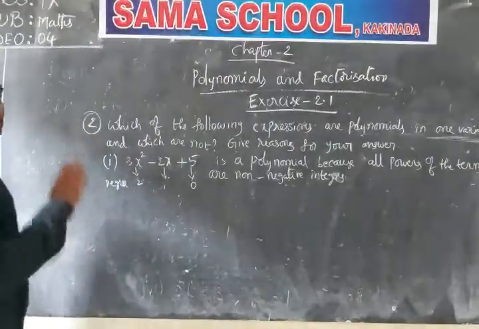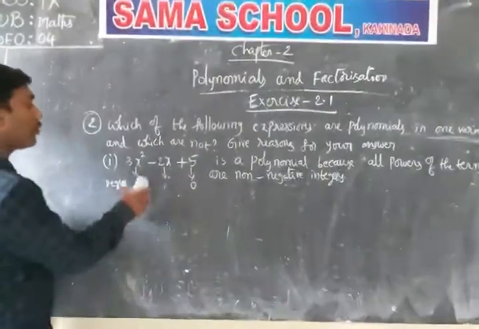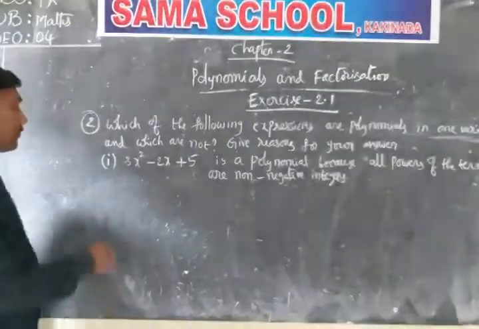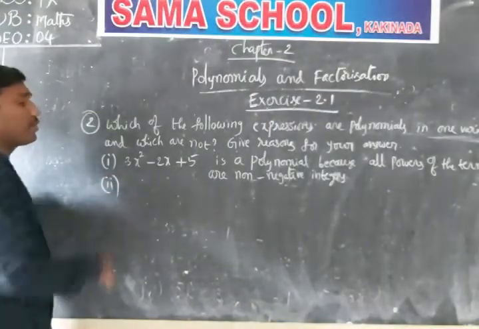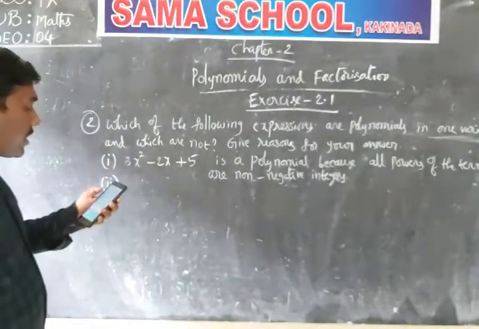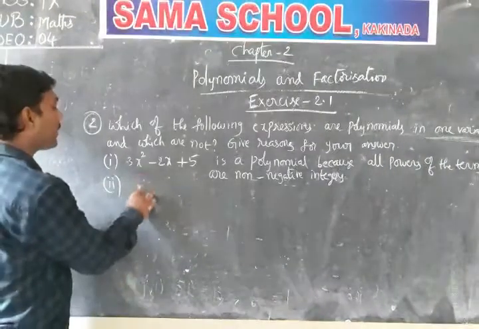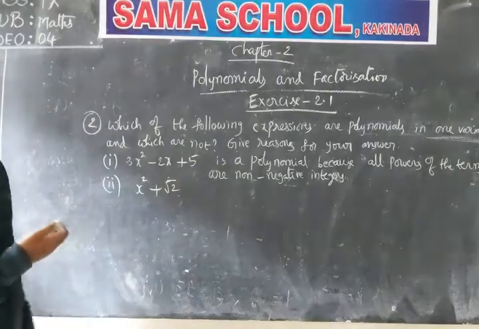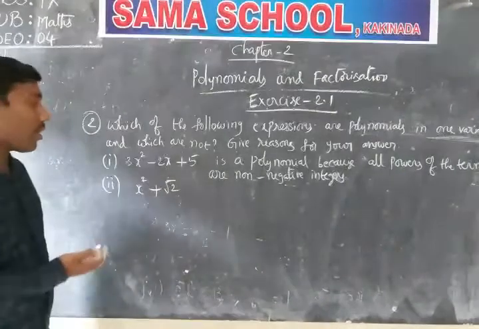That is the reason why it's a polynomial. Next question, I don't want to write all the information on the board, you just have to listen to my words. The next question is x square plus root 2. Is it a one variable polynomial or not?